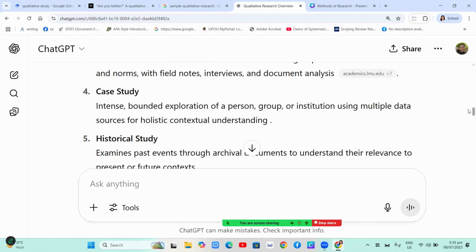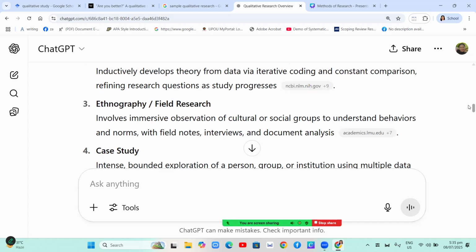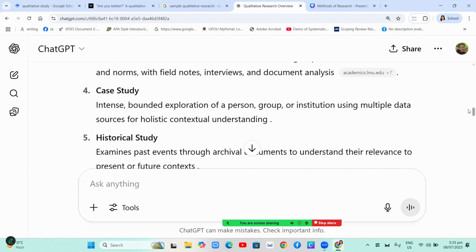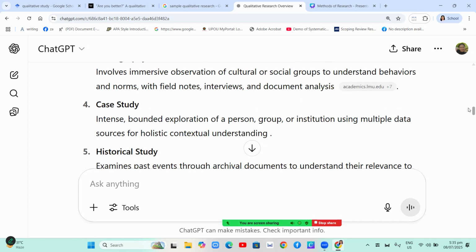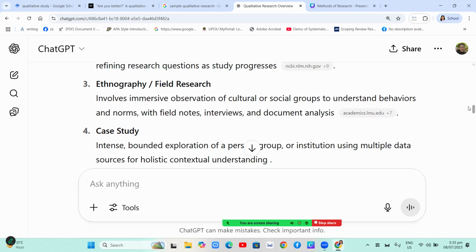A case study is an intense bounded exploration of a person, group, or institution using multiple data sources for holistic contextual understanding. So, what's the difference between the case study and the ethnography? In case study, there is an intense bounded exploration of certain people, group, or institution. And the case study uses multiple data. Okay? A case study is more intense than field research.